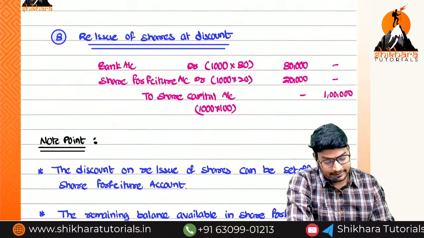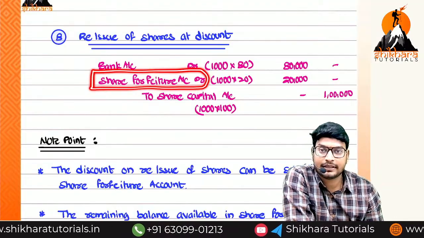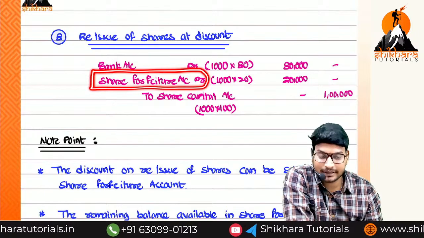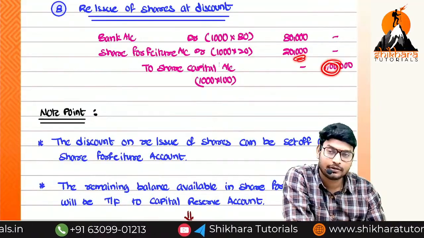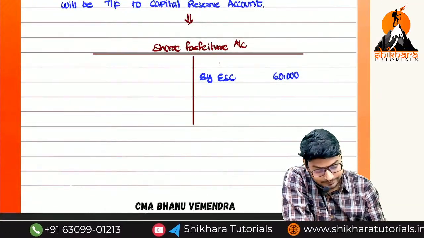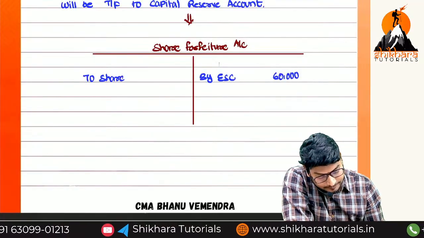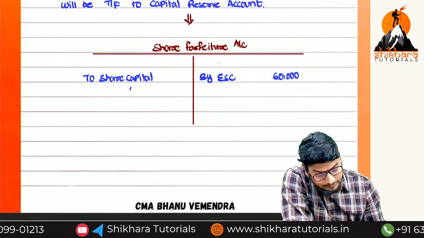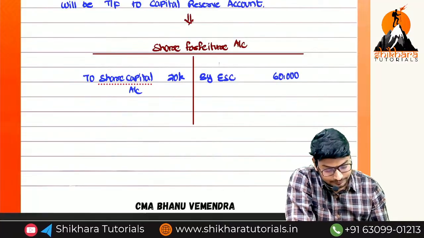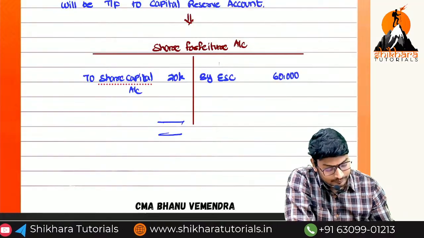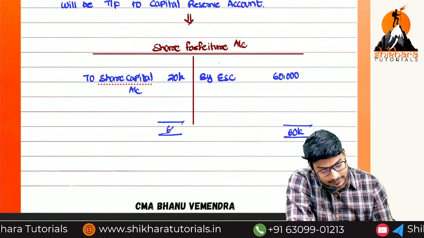Okay, that's all. Is there any entry with the forfeiture account? Yes. It is another entry. What is this entry, ma? Share forfeiture account debited or credited? Debited. In the share forfeiture account also we have to do the debit. So to share capital, how much, ma? 1 lakh or 20,000? 20,000. To share capital account, how much, ma? 20,000. What is the remaining balance, ma? 60,000 here. Here also 60,000.